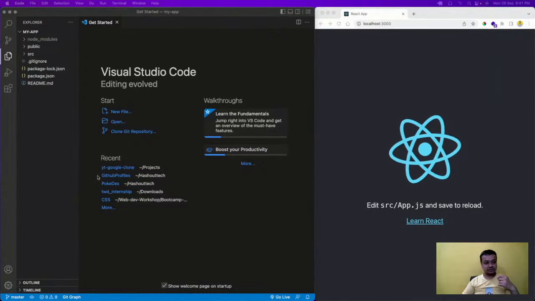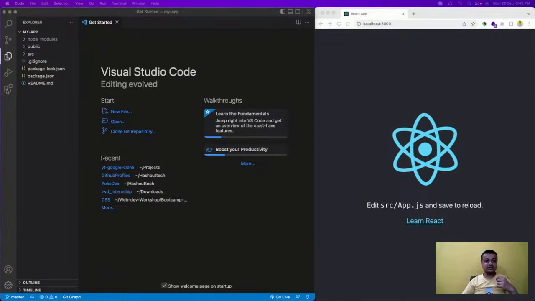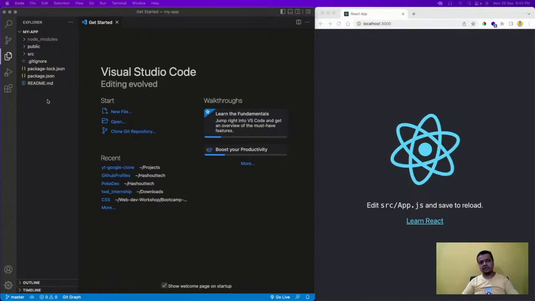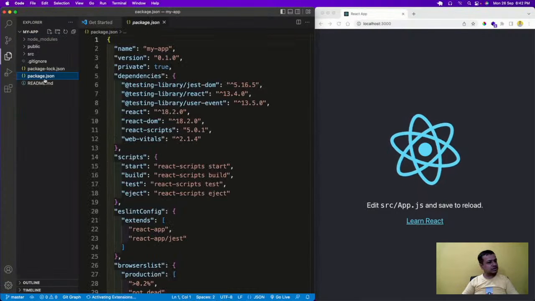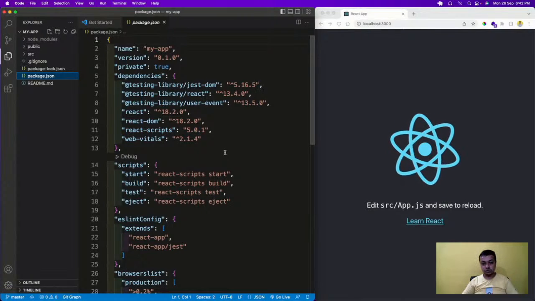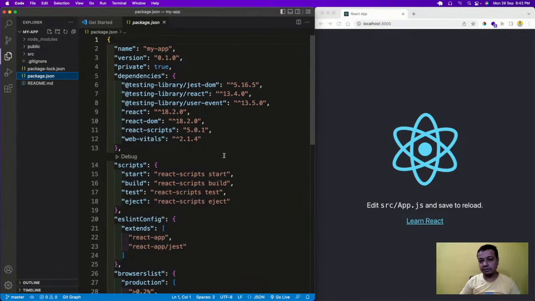So I'm using React. How am I using React, what is the structure of it, and how does it get converted into HTML, CSS, and JavaScript? So the first thing is the package.json file. The package.json file is very, very important. It contains small programs. Nowadays the whole of the internet runs on open source. Even React is open source, the code is completely available.